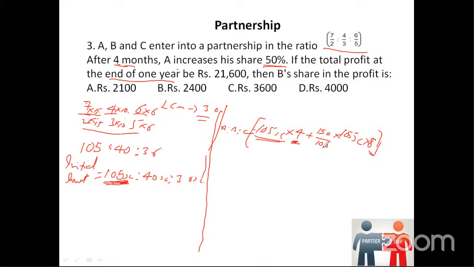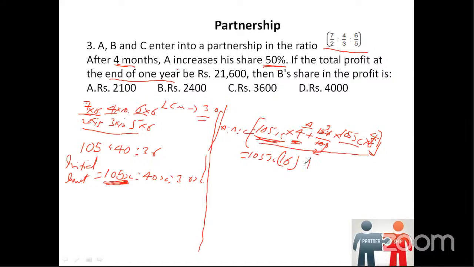This has a lot of values, so we'll try to solve them here itself. Observe here. I'm going to cancel the 0 here. Again, 5 2s are 10, 5 3s are 15, then I have 2 1s are 2, 2 4s are 8. Fine. Clear? I have 105x common. So I'll take out 105x common into what is remaining here: 4, plus 4 into 3, 12. So 4 plus 12, 16. This is A's share.